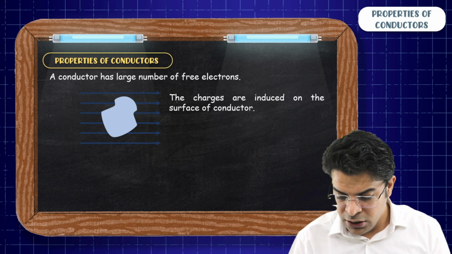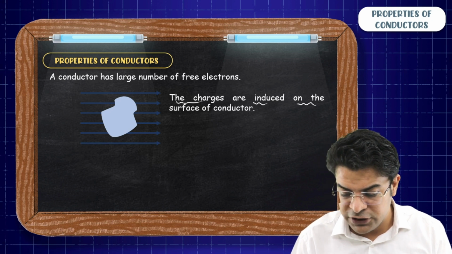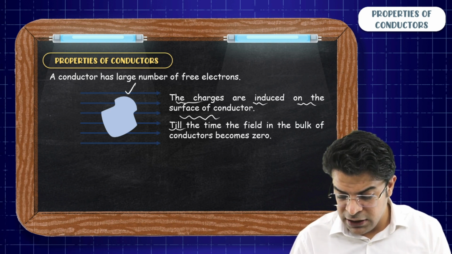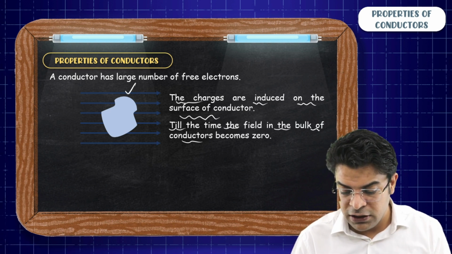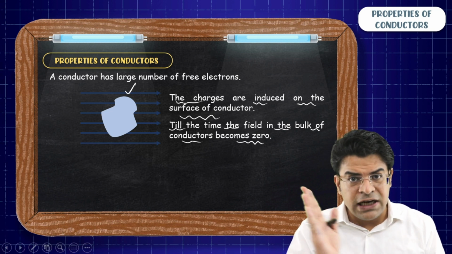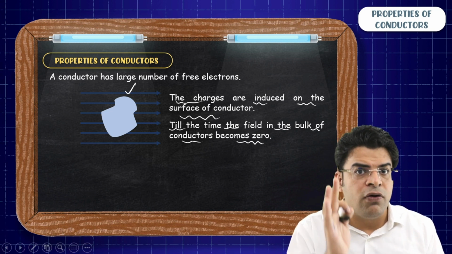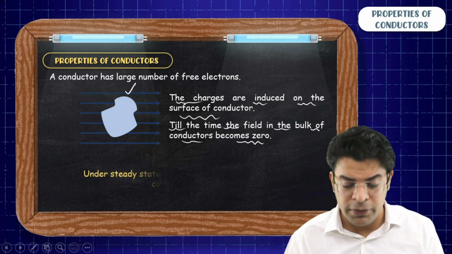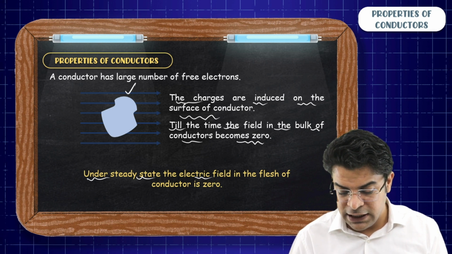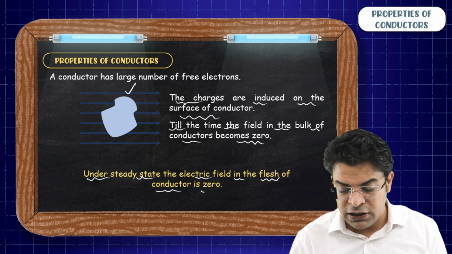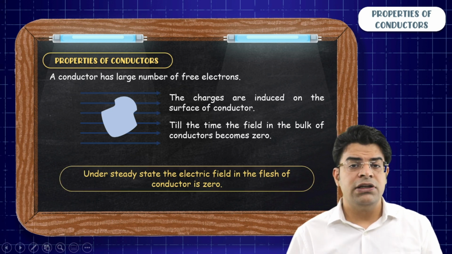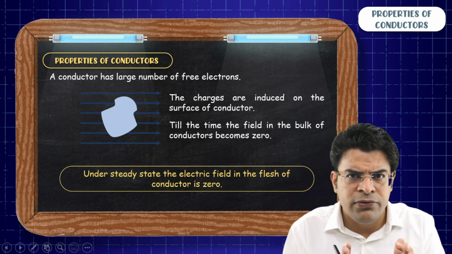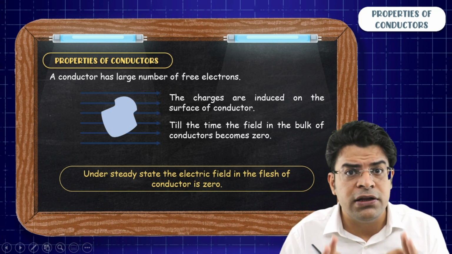So this is the first point that you need to know, and the first point goes like, the charges are induced on the surface of conductor when you place a conductor in an external electric field till the time the field in the bulk of the conductor becomes zero. So the charges keep on inducing on the surface of conductor till the time the electric field in the bulk of the conductor does not become zero. Under steady state, the electric field in the flesh of conductor is zero. So once the charges have induced and now the electrons are not moving to one side, I can say that the net electric field in the flesh of conductor becomes zero.